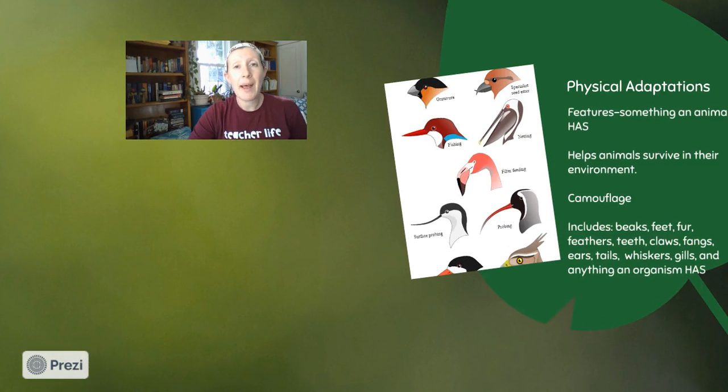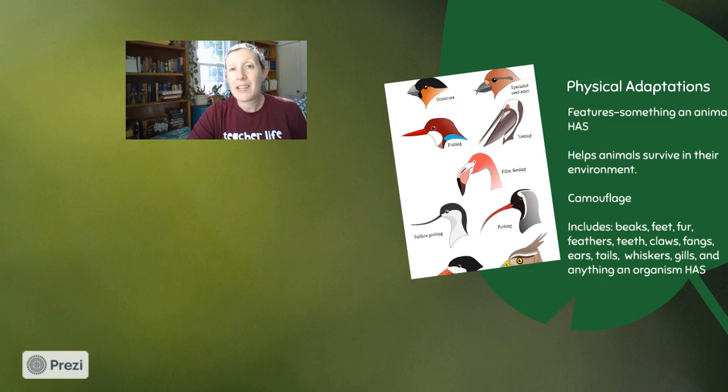Animals also have physical adaptations. Those are features, something animals have. If an animal has it, it's a physical adaptation. These help animals survive in their environment, like camouflage. Imagine a white polar bear living in the snowy environment of the Arctic. That allows them to blend into their surroundings and be better at hunting and catching their prey.